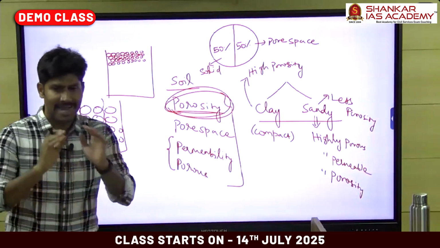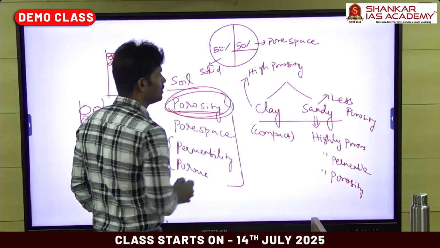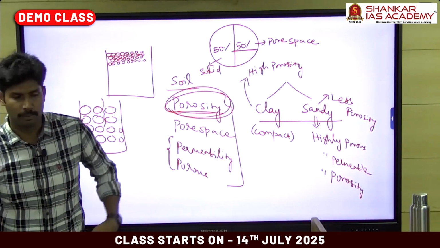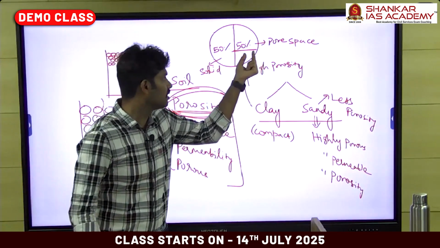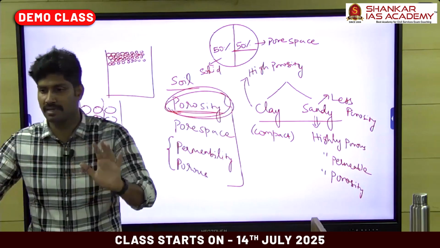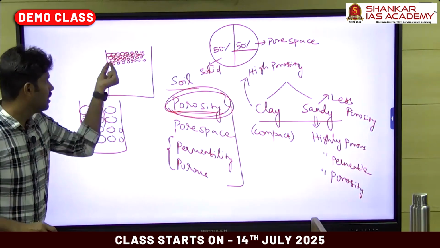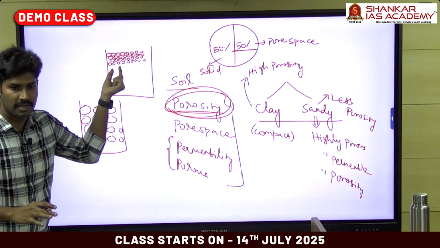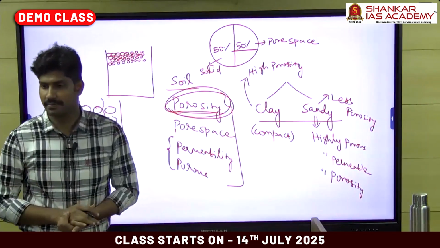In an ideal soil, the 50% pore space is divided into two: 25% water and 25% air. The pore space is filled with 25% water, and the remaining 25% air. So we use the terms soil air and soil water. This is the ideal composition. The pore space means the gap between the soil particles, filled with water and air molecules. Porosity measures the number of pore spaces in a soil.